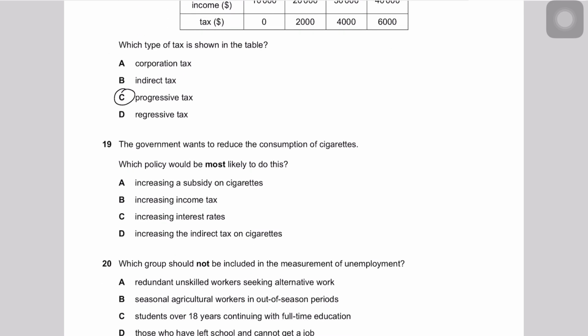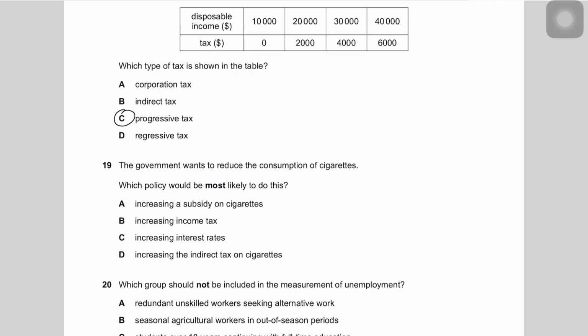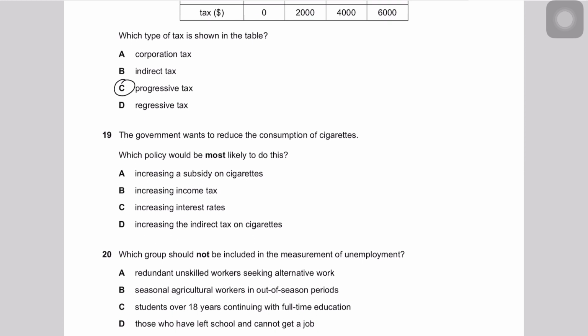Question number 19 says, if the tax had actually been decreasing in this case, then it would have been regressive, which causes an unequal income distribution, and progressive taxes cause a more equal distribution of incomes. Question 19, that is why during times of relative poverty and unequal distribution of incomes, when the government wants to reduce poverty, one of the ways is to reduce indirect taxes, to reduce the pressure on the poor.